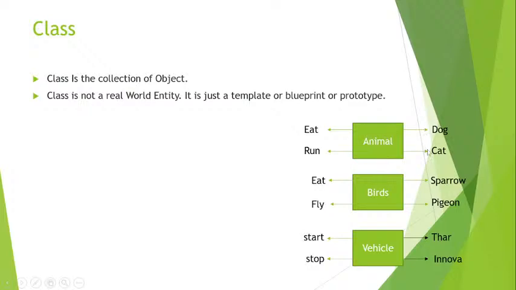Dog, cat, these all are objects. These are present inside the real world, but a class will not be present inside the real world. Animal, birds, vehicle are not present inside the real world. Dog, cat, sparrow, pigeon will be present inside the real world. So class is not a real world entity. It's just a blueprint, template, or prototype.